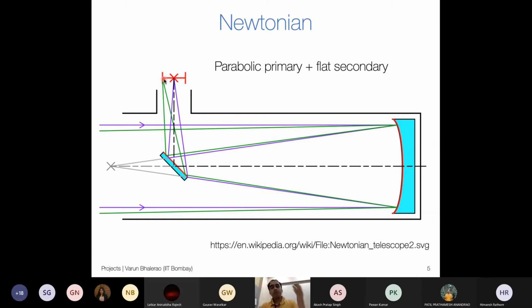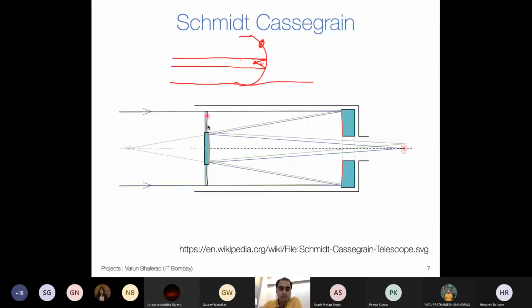Then you start making more and more complicated optical designs and putting in other corrective elements. Just as we had the Schmidt plate for correcting this, you can put in other corrective elements in order to retain good image quality over here.